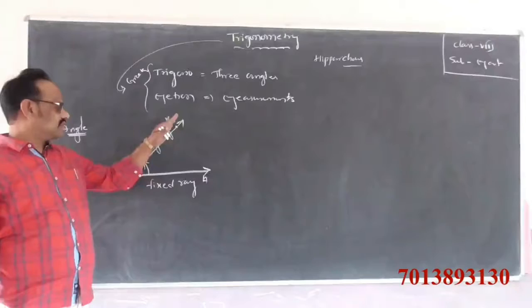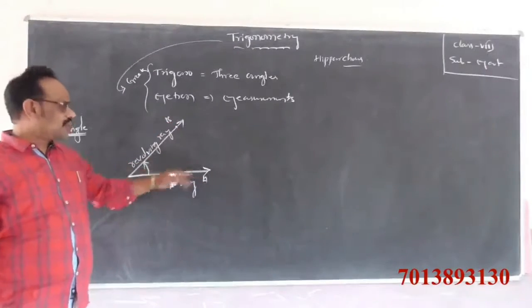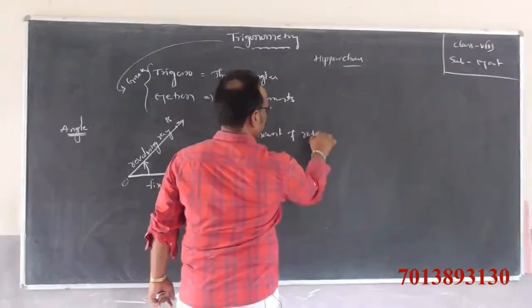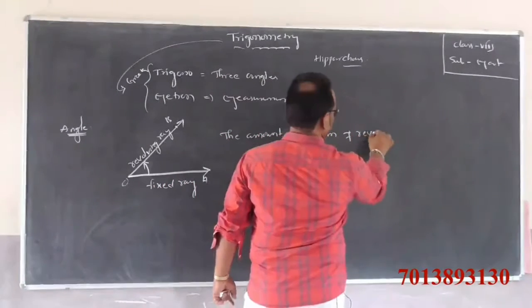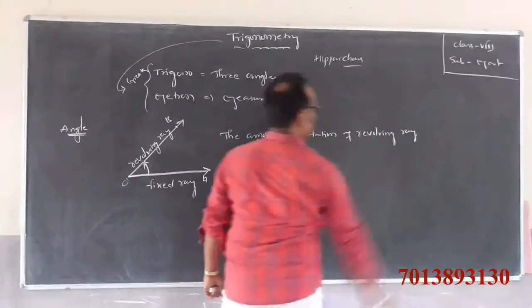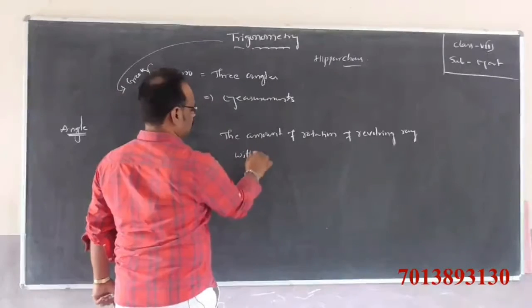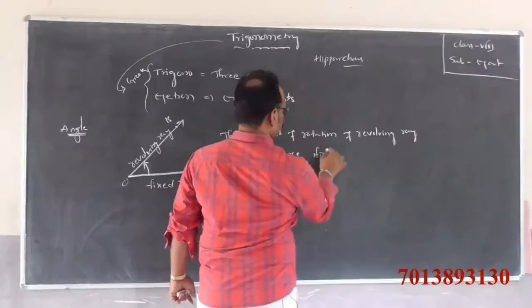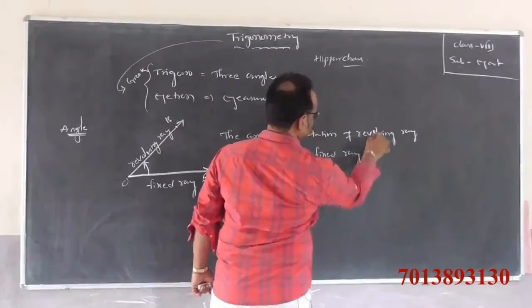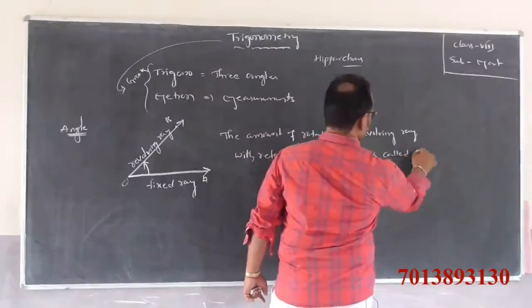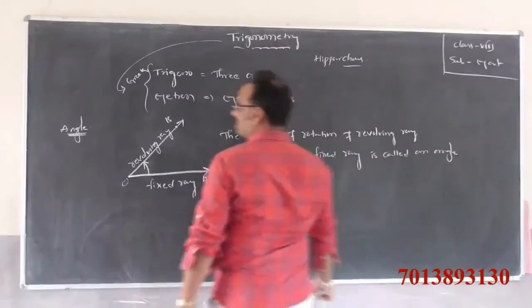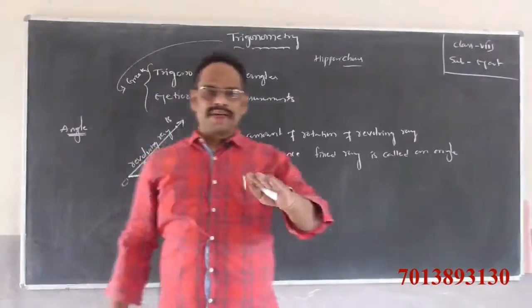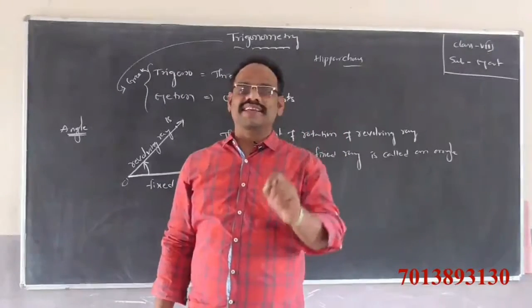The amount of rotation of the revolving ray with reference or with respect to the fixed ray is called an angle.